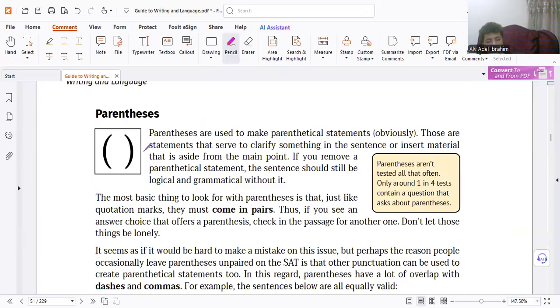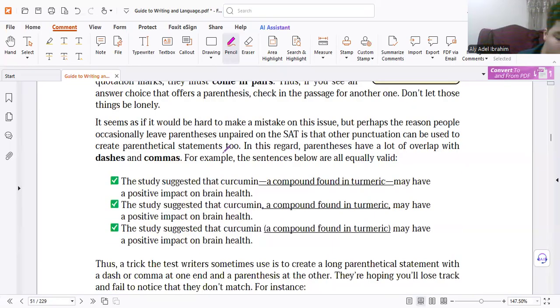Here for parentheses, you know parentheses. The writers use them to add additional information, and this information is very important. He can use two dashes, no problem. He can use two commas, it's okay. He can use two parentheses, no problem. But remember, when we delete, the meaning is still correct. If you delete between them, and the meaning is not correct, the answer is wrong. Understood? So be careful, friend.